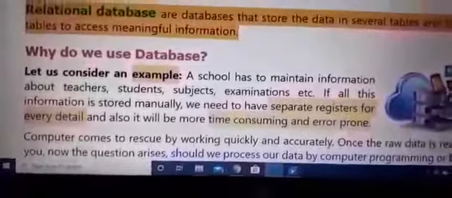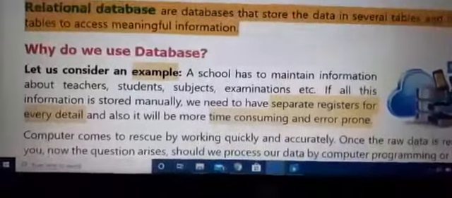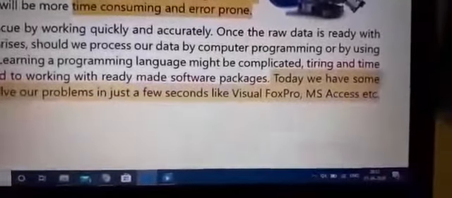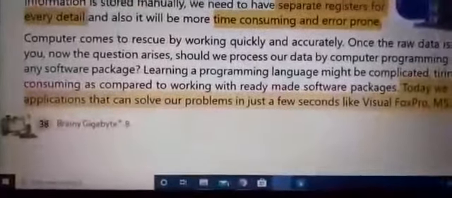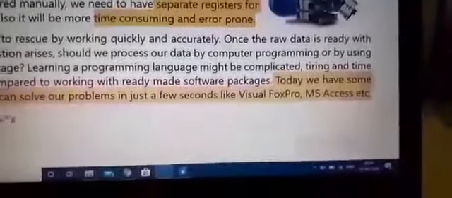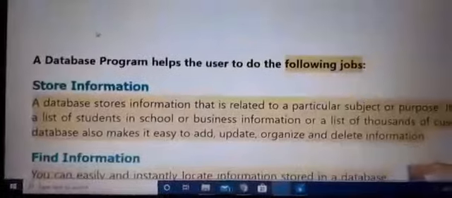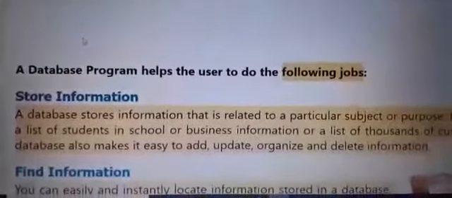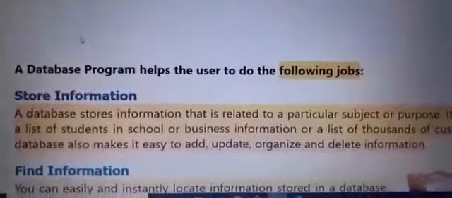So it will be more time consuming and error prone. Today we have some applications that can solve problems in just a few seconds, like Visual FoxPro, and second one is MSSS, etc. Here we are using MSSS.